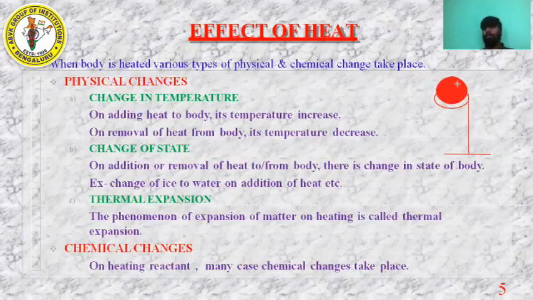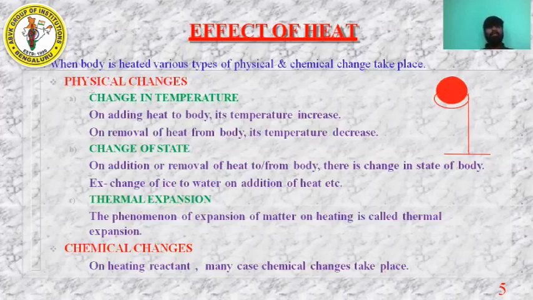So now when you try to insert this ball in the ring, it will not pass. Why? Because it has expanded. When you heat this ball, the heat energy has helped the ball to increase its size. So this concept is called thermal expansion. Okay. So this is also one of the changes when you heat an object.